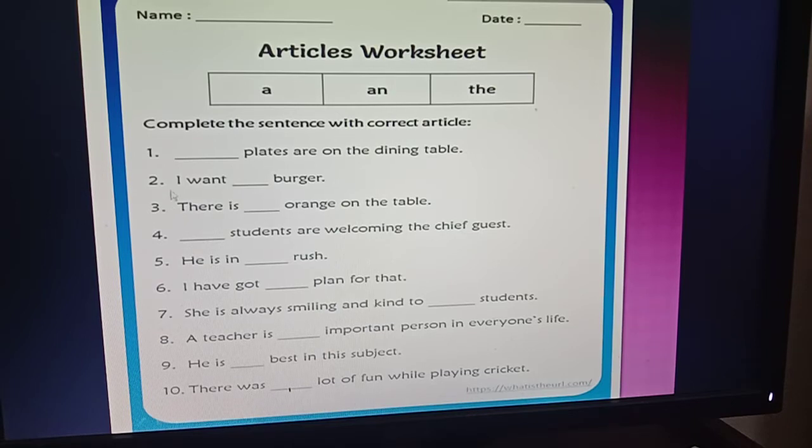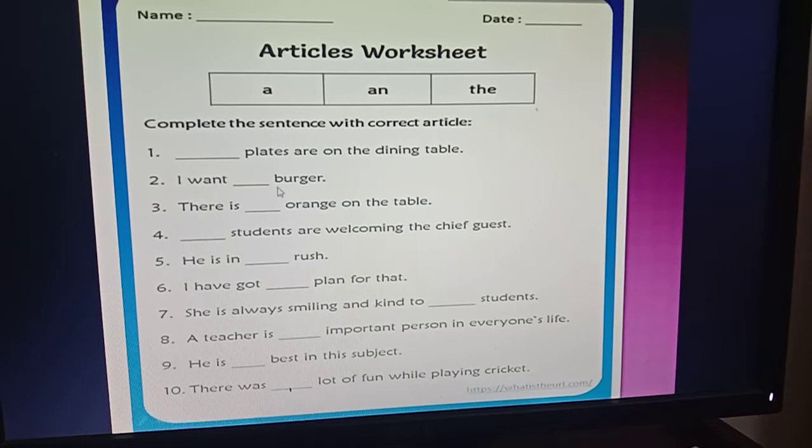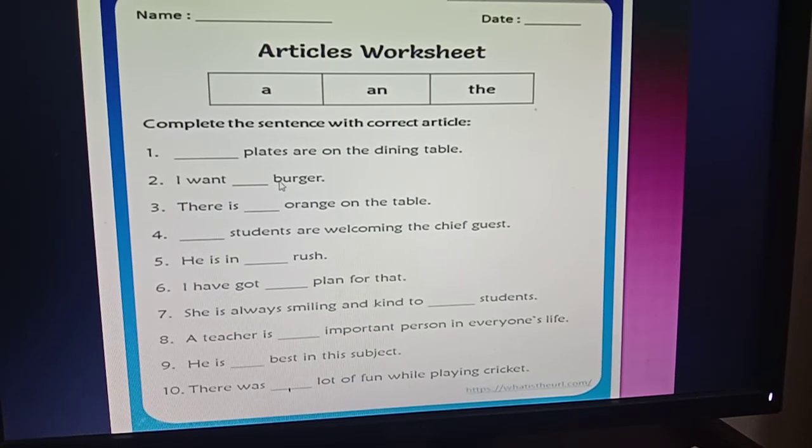Okay, then I want a burger. Here burger is not fixed actually. Which burger do you want? Do you want beef burger, chicken burger? Nothing is written here, that's why this is not a particular burger or particular thing, that's why you have to go for a or an. So when there is a consonant, you have to use a. Then number 3, there is an orange on the table. So orange starts with the vowel sound O, you have to use here an.